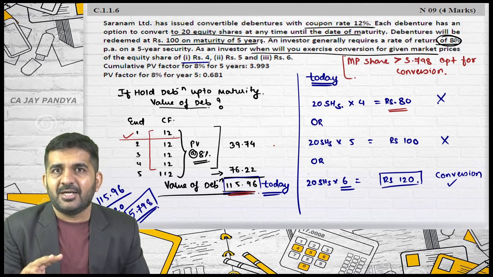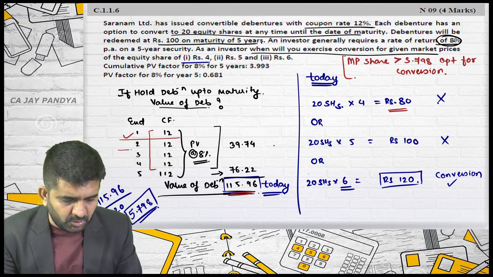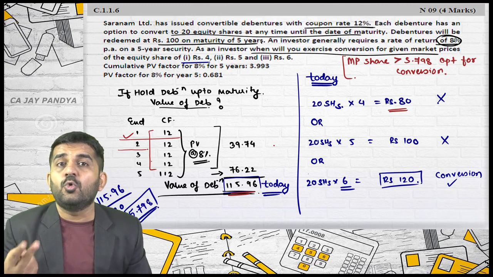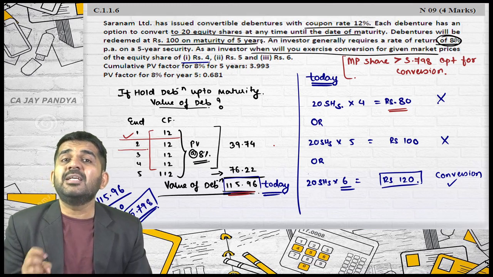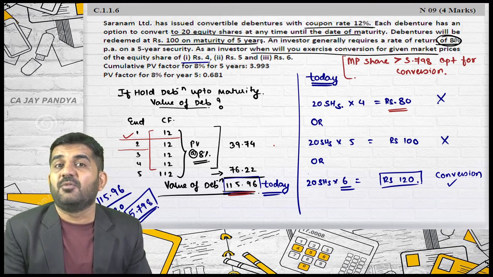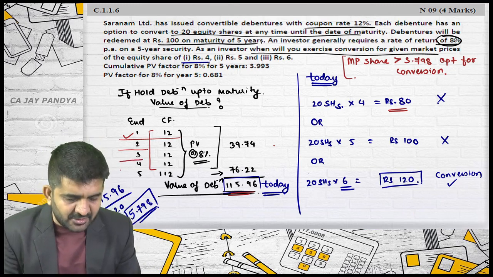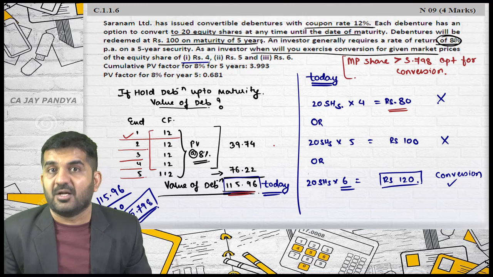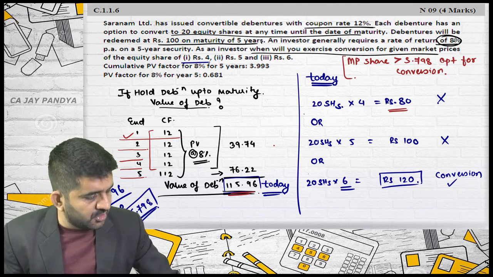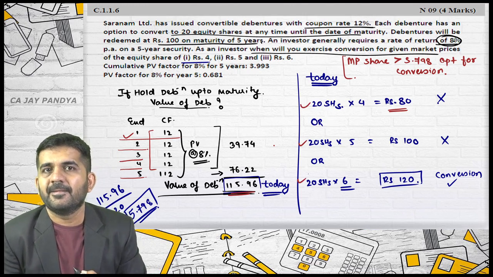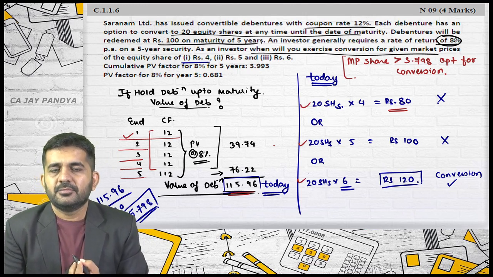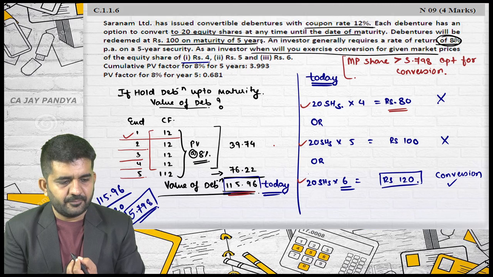Is it alright? Then you will have to find out again, after taking two coupons, that is the first and second year coupon, what is the market price at which you will be ready for conversion? Again a third answer, again a fourth answer, and again a fifth answer. And in all 5 answers, you will have to give whether you will opt for conversion or not.